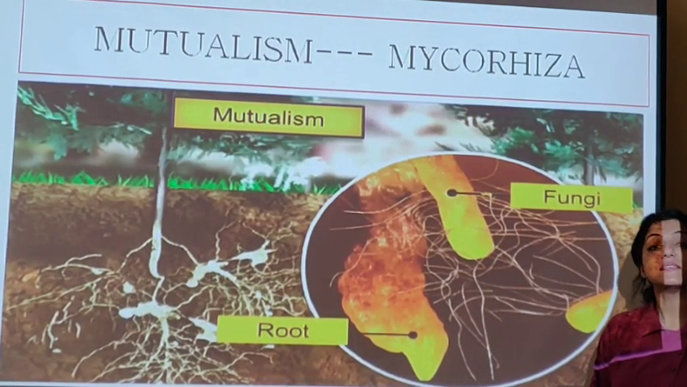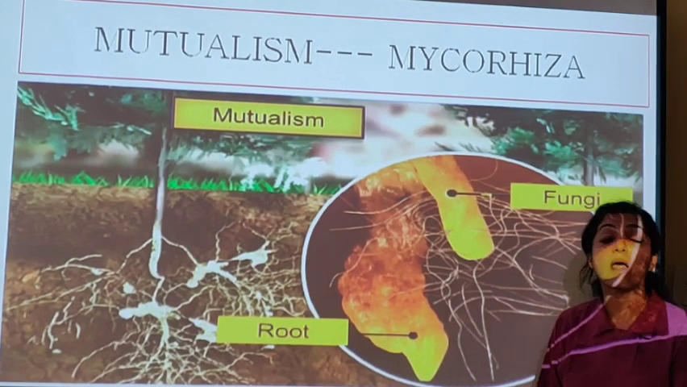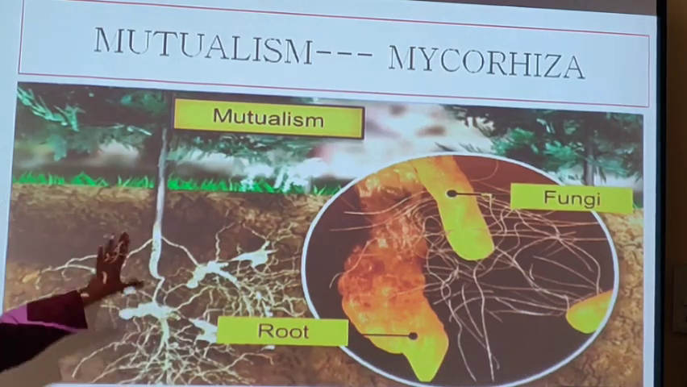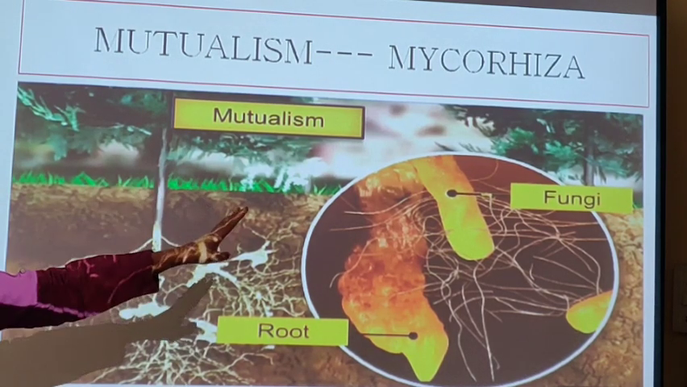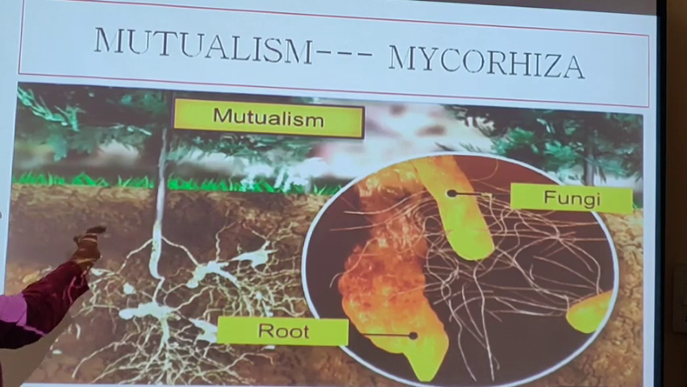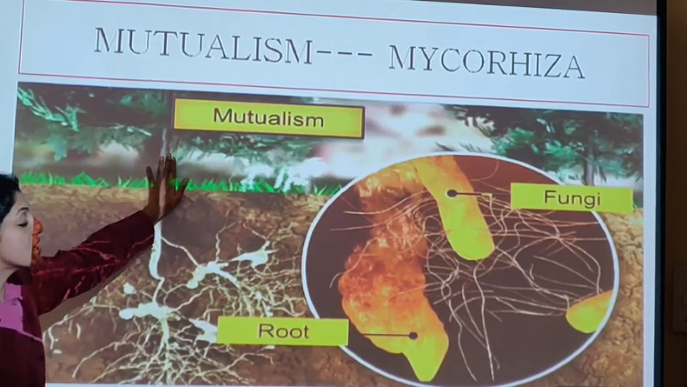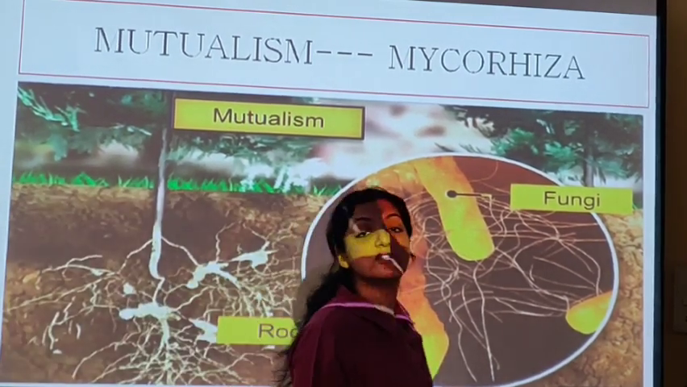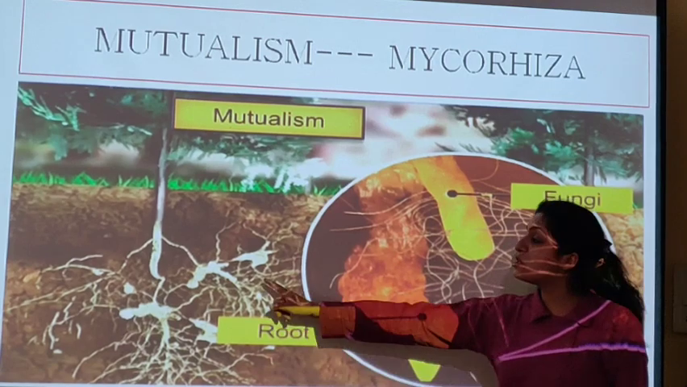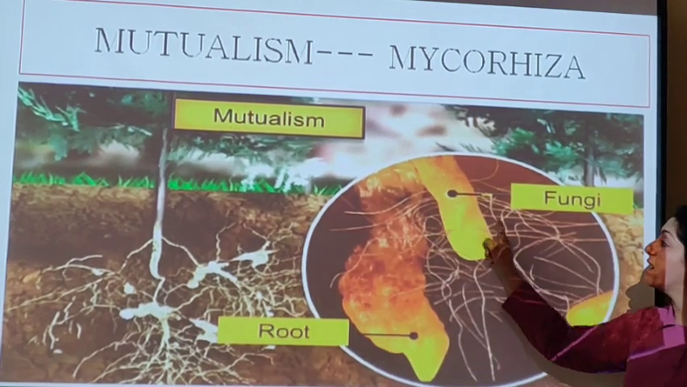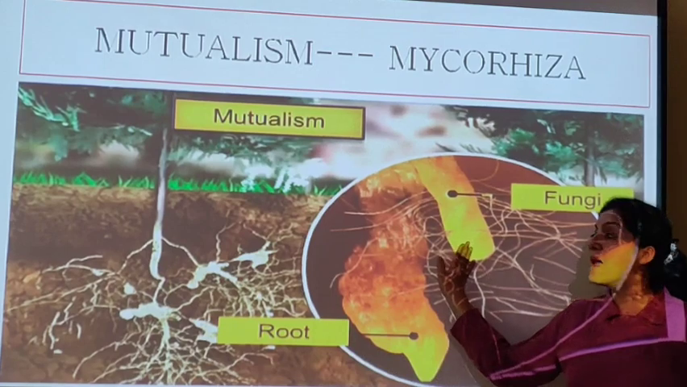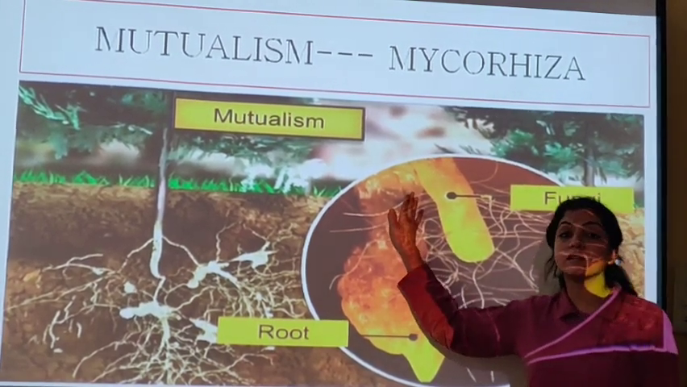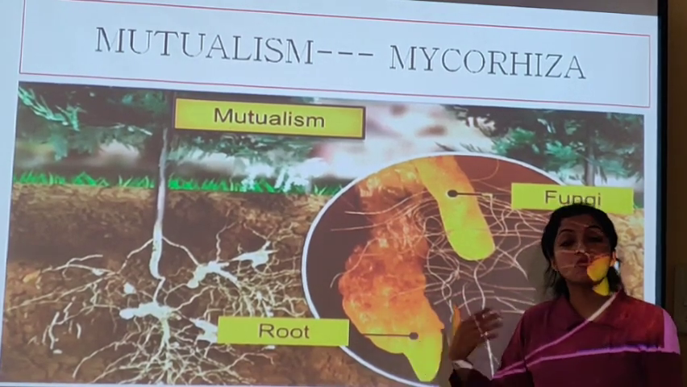Another very important example of mutualism is mycorrhiza. We have seen mycorrhiza in microbes in human welfare chapter. Myco means fungus, rhiza means roots. Okay, so mycorrhiza is mutualistic association between the roots of higher plants and the fungi which grow in the soil, which take shelter in these roots. The fungi take the shelter in these roots and provide the nutrients from the soil to the roots, whereas the plant provides food to the fungus to grow.